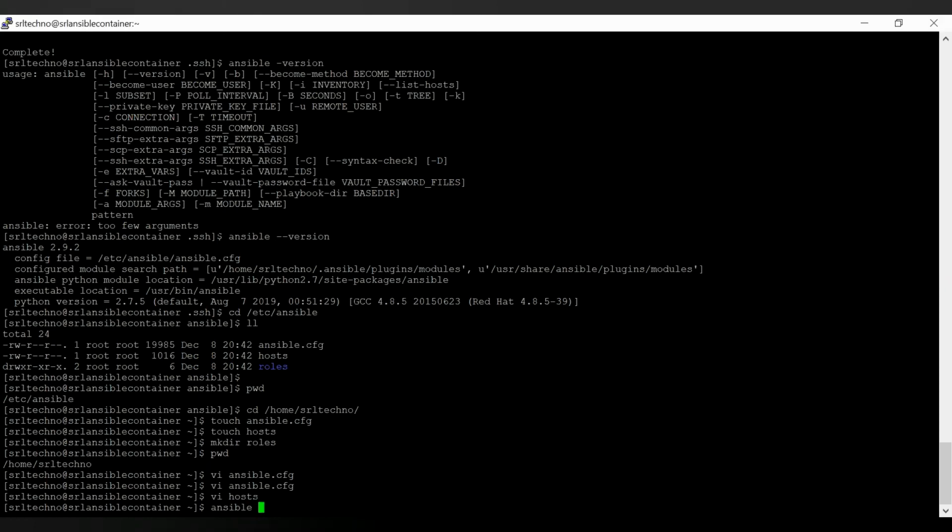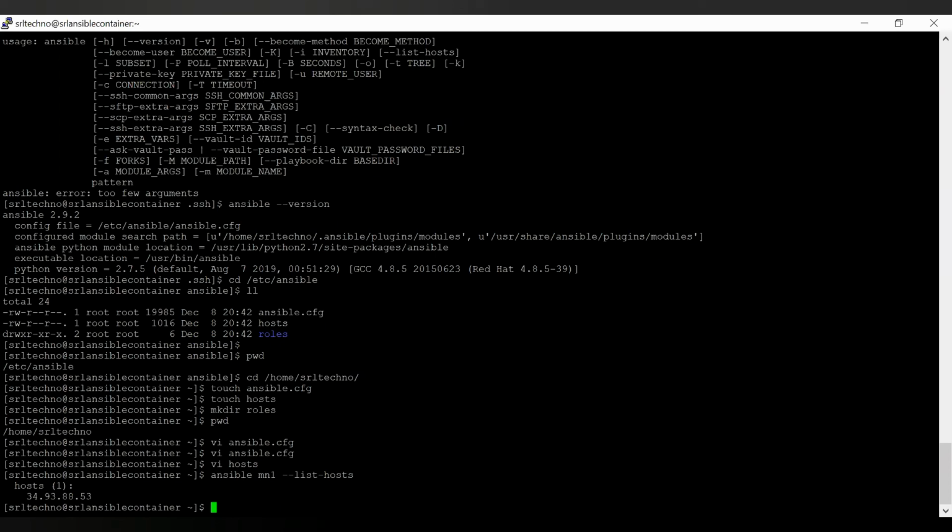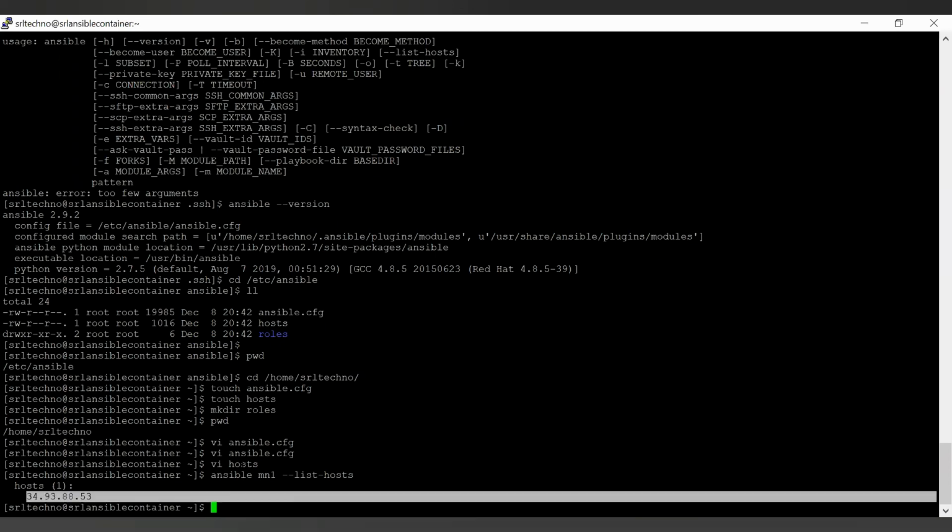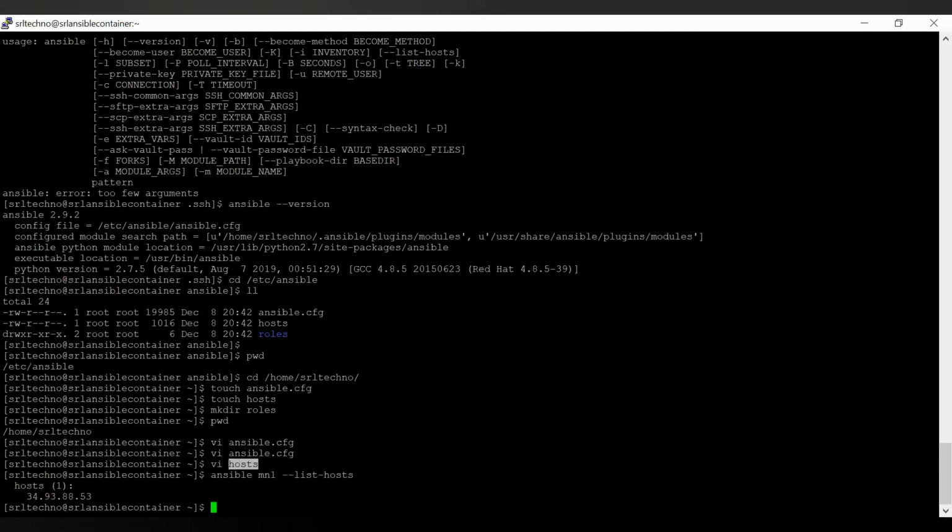So let me execute the Ansible command from the container server. Ansible, give mn1, that is the name which is updated in the hosts file. This command is to list what hosts are updated in the hosts file. If you see, this is the IP address that we have updated in the hosts file, and it got listed over here.